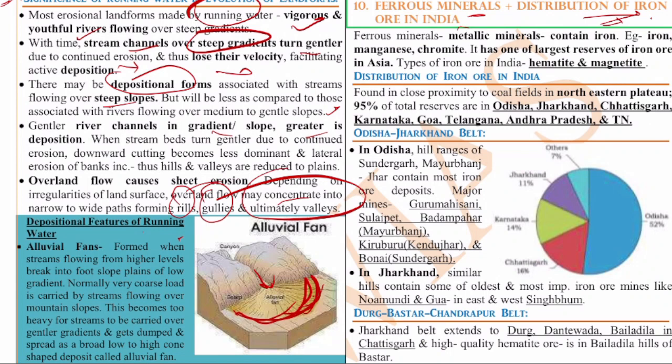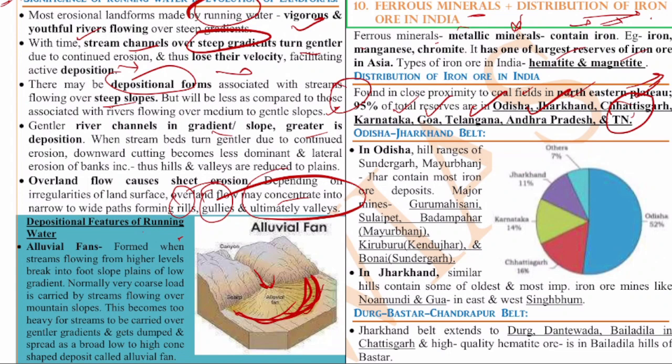So if you see ferrous minerals, the metallic minerals containing iron, example iron, manganese, chromite. India has one of the largest reserves of iron in Asia, and the types of iron ore are hematite and magnetite. Hematite and magnetite. So distribution, if you see, it is found in close proximity to coal fields in the Northeast Plateau. 95% of the total reserves are in Odisha, Jharkhand, Chhattisgarh, Karnataka, Goa, Telangana, Andhra Pradesh and Tamil Nadu.